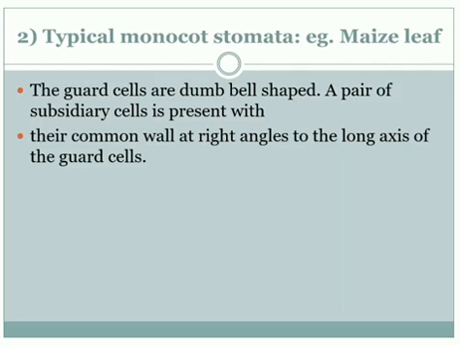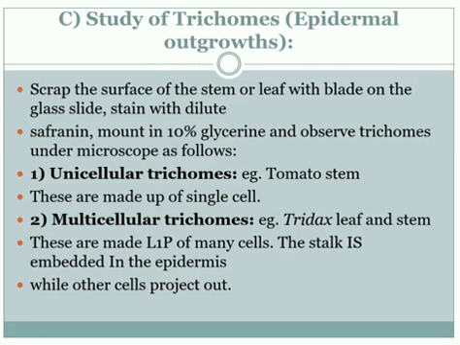Here, the typical monocot stomata is found in the maize leaf. The guard cells are dumbbell shaped. A pair of subsidiary cells is present with their common wall at right angle to the long axis of the guard cell. This is about the stomata.